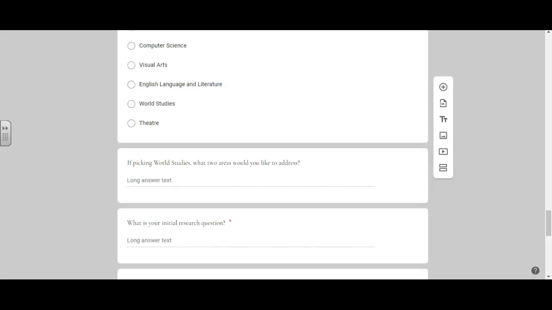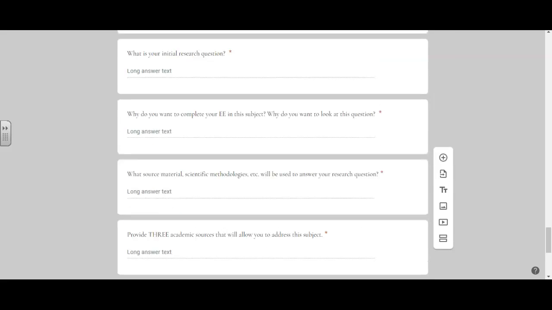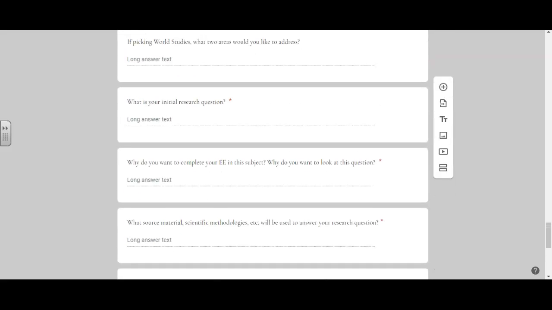Lastly, if you do not submit this by the deadline, you will not be completing the extended essay regardless. That means if you are a full IB student, you will fail the IB program. It is crucial that you do this on time and you meet all deadlines. Do not put this off until the last minute, okay? If you submit something and you do not submit portions, for example, you do not submit 3 academic sources, I will return this to you. You will do it again, okay?